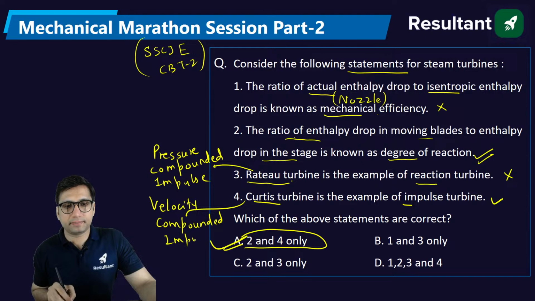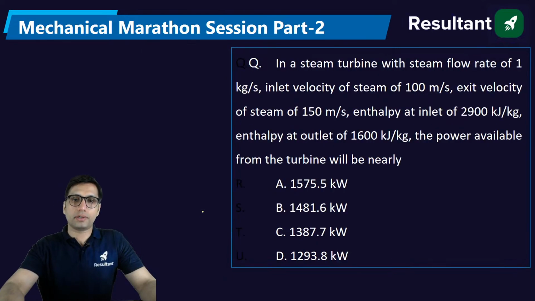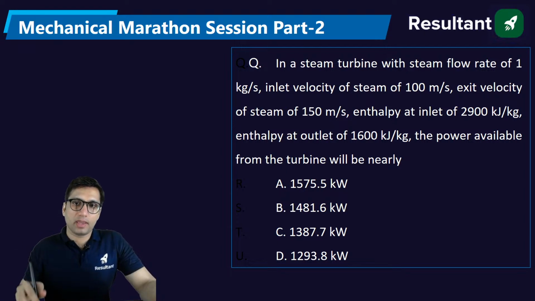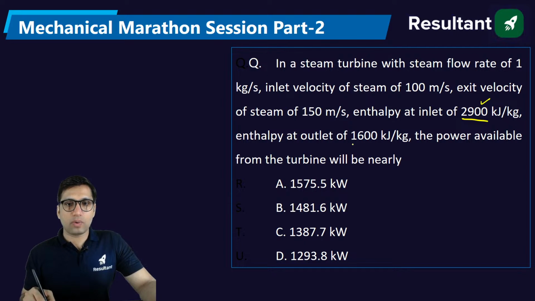All right. Next question. In a steam turbine with a steam flow rate of 1 kg per second, the inlet velocity of the steam of 100 meter per second, exit velocity of the steam of 150 meter per second, enthalpy at the inlet is 2900 and at the outlet is 1600. The power available from the turbine will be nearly.